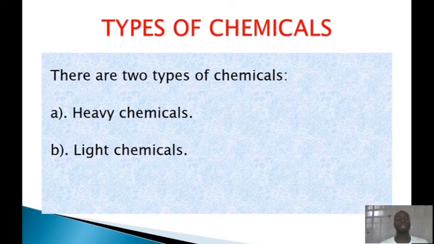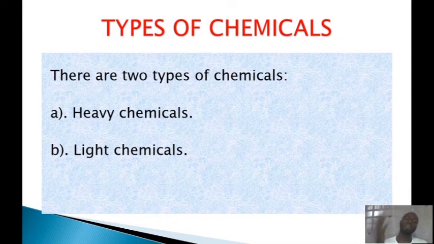Okay, like I said before, examples of light chemicals are drugs and perfume. So another difference, I just gave you two. Another difference between these two types of chemicals is that heavy chemicals are usually cheap, while light chemicals are usually expensive. I said that light chemicals cost more than heavy chemicals.